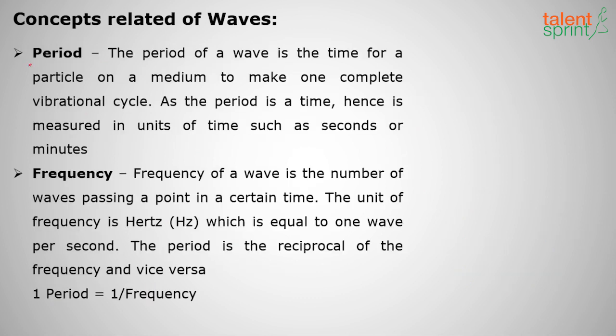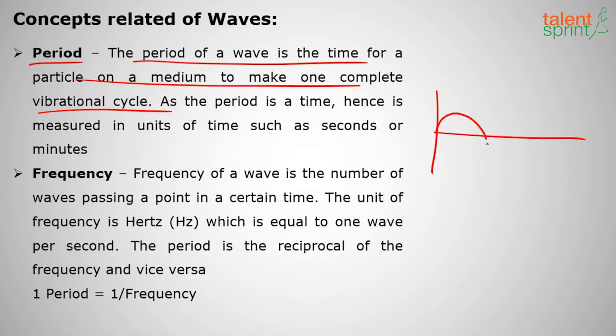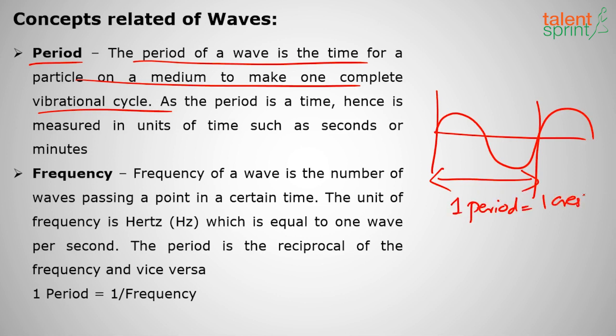Next, period. What is period? The period of a wave is the time for a particle on a medium to make one complete vibration cycle. Suppose I am taking one complete vibration cycle, this is called one period. It involves one crest plus one trough. Okay. So it is also measured in units of time such as seconds or minutes.